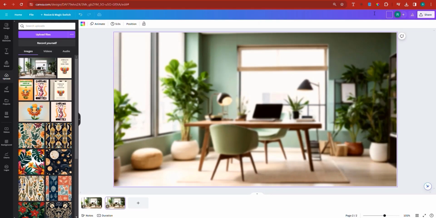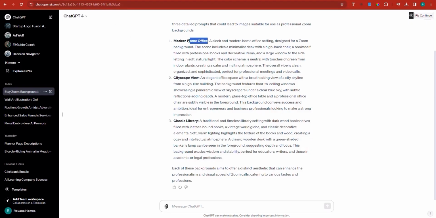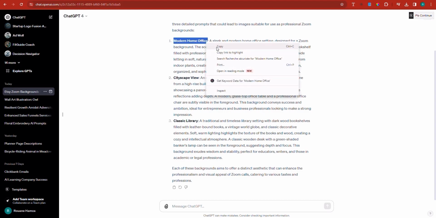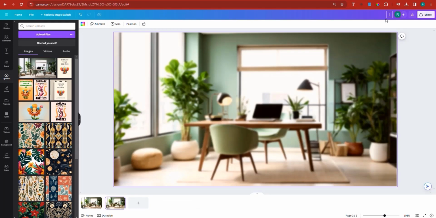And you can say, basically here, let's go back to ChatGPT because the name was there, Modern Home Office Zoom Background. Let's copy this, head back into Canva, place it here, Zoom background. And then we can add an option, blur and normal.